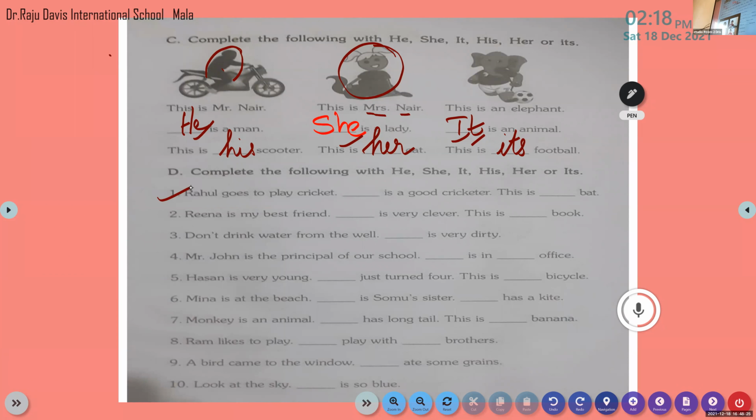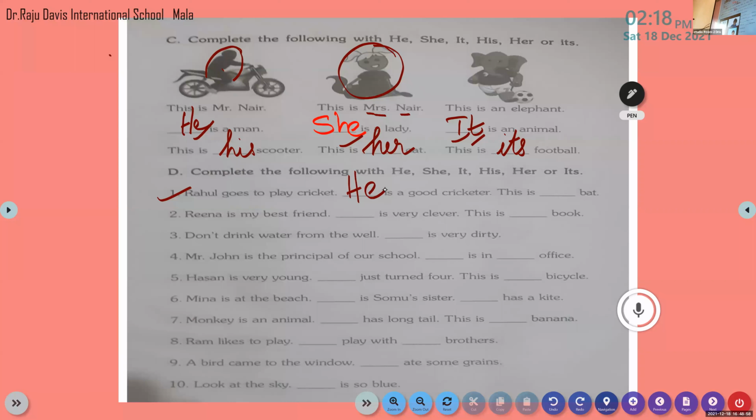Rahul goes to play cricket. Okay. So Rahul goes to play cricket. We have understood the sentence. Now come on, read the next sentence. That is a good cricketer. Who is a good cricketer here? Rahul is a good cricketer. So we are talking about the person. So which pronoun do we have to use here? He. Very good.